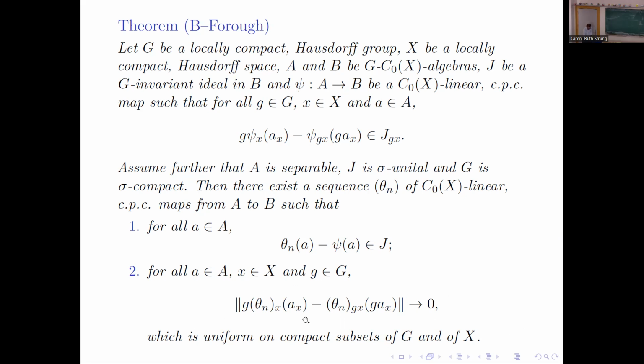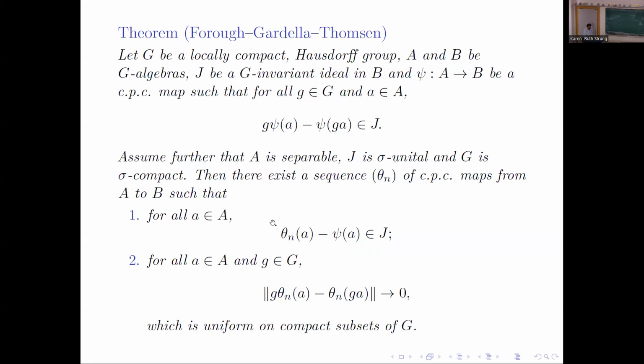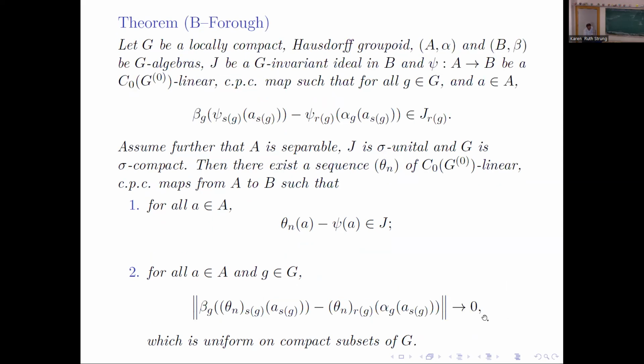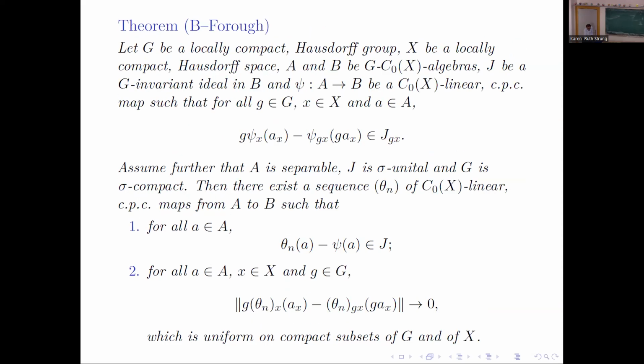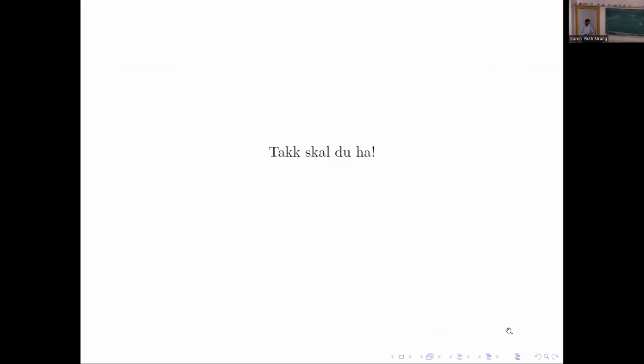Why we are satisfied with this is because this is the one Forough, Gardella and Thomsen proved because of some applications, and this theorem enables them to prove whatever they were after. We generalized it to the groupoid setting, which is already new when you have G-C0(X) algebras. It's not even known. Yeah, that's it. Thank you.